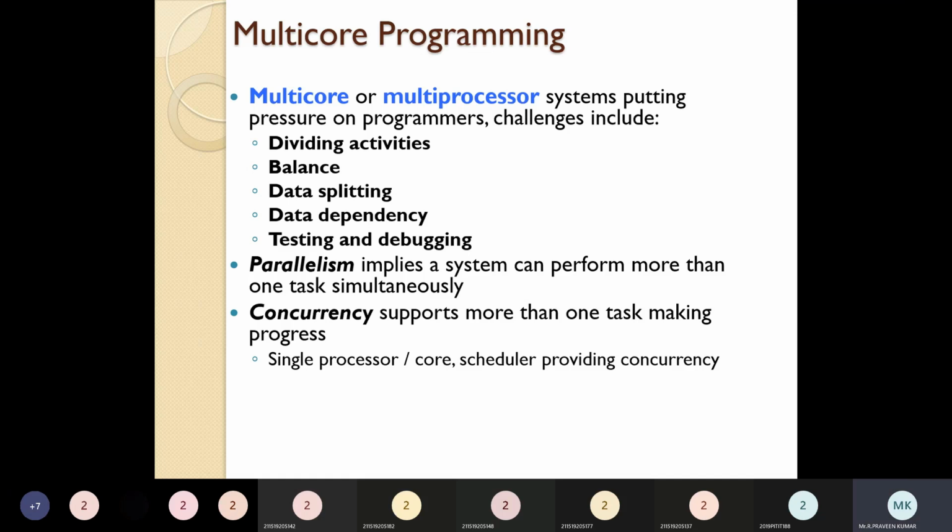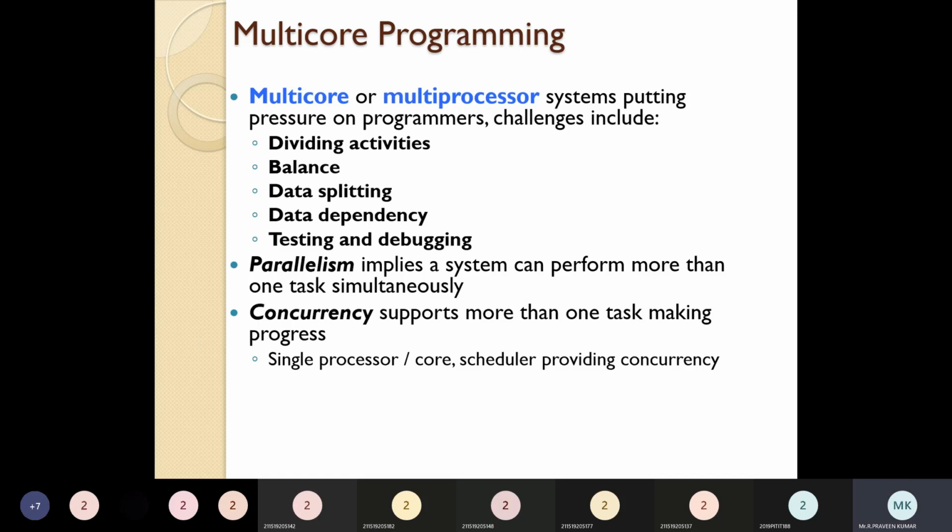Okay, so data splitting. We also have to look at whether data splitting may cause other issues. Once a resource is handled by one process, it will not be shared with other processes. So data splitting also plays a major role, and that is one of the most challenging things when going for multi-core programming.